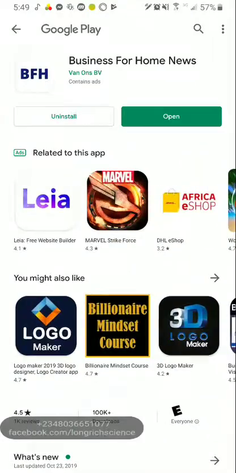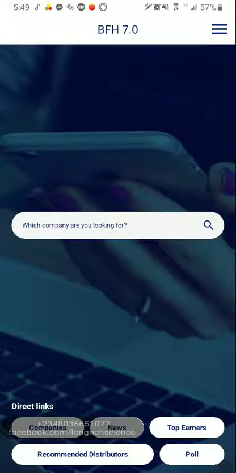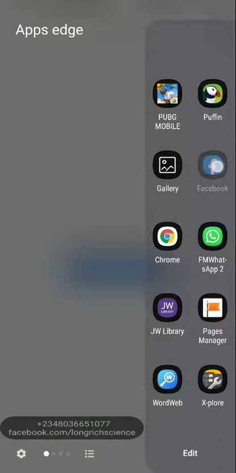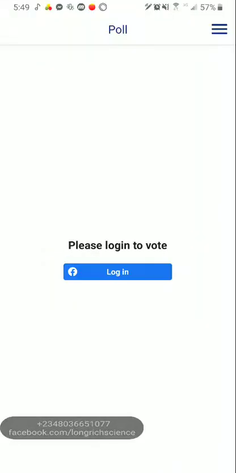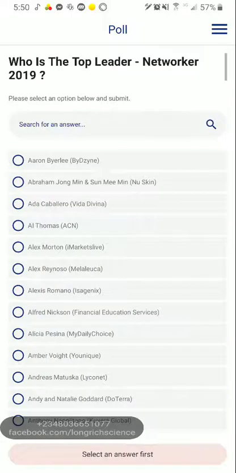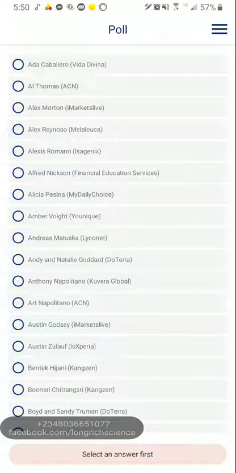So now the app has finished downloading. Once the app has finished downloading, you need to open the app. And when you open the app, there's an option that says click on poll. So you simply need to click on poll. If you don't have the Facebook app installed on your phone already, it means you need to click on login. It will show you where to log into your Facebook, but I'm already logged in, so I'm going to click on login.